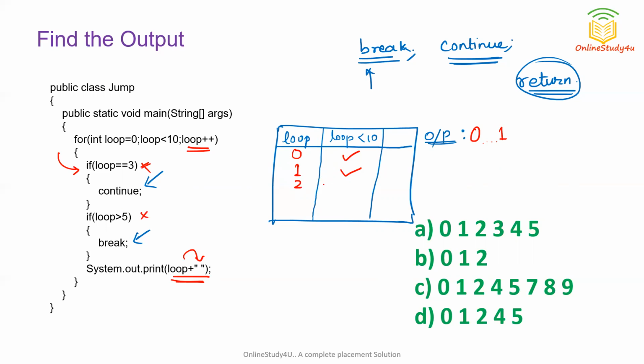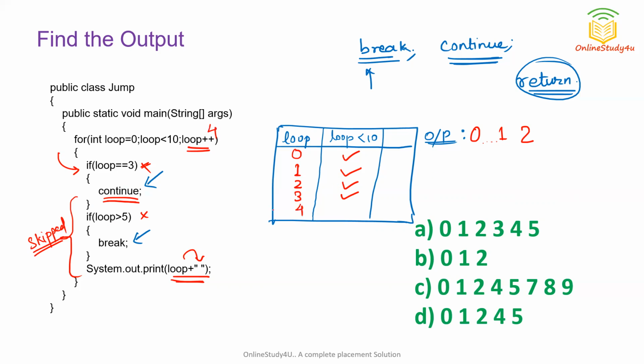Since it is not equal to 3, neither is it greater than 5, the condition is true but the internal if conditions are false, so again it will be printed with a single space. Now you can see this is 3 and the condition is true, it is less than 10. So the continue statement will work. What is the work of the continue statement? It skips the remaining part of the loop for that iteration and moves to the next iteration. Listen again: it skips the remaining part of that iteration and moves to the next iteration. So this part will be skipped for loop equal to 3, control will come here and loop will become 4. Nothing will be printed.